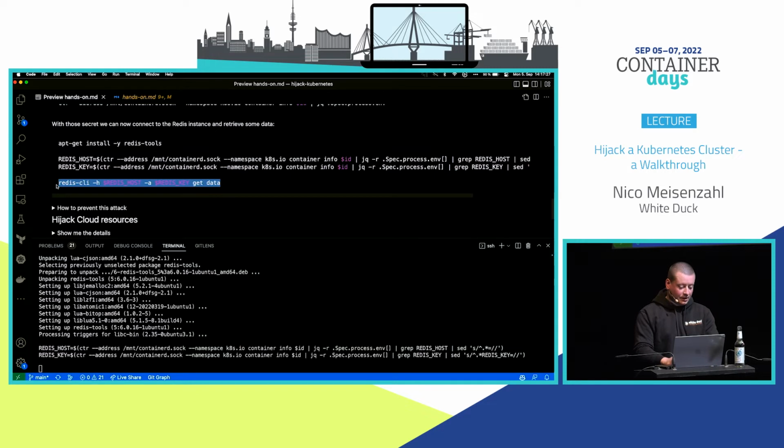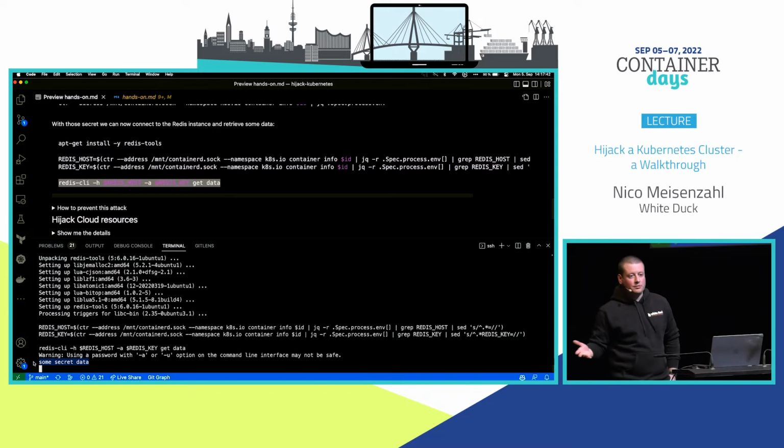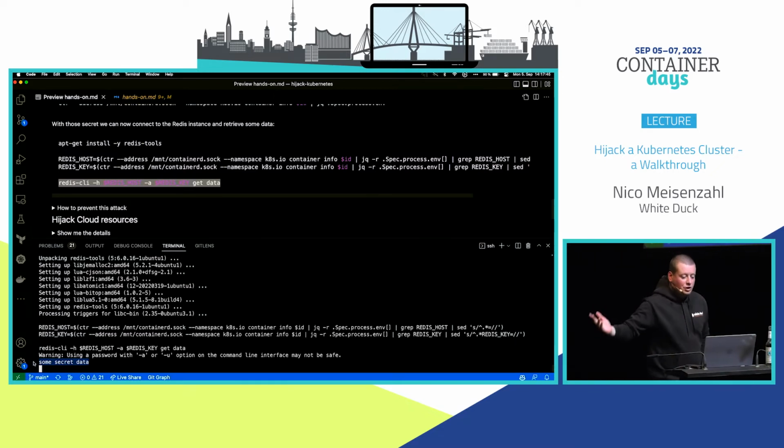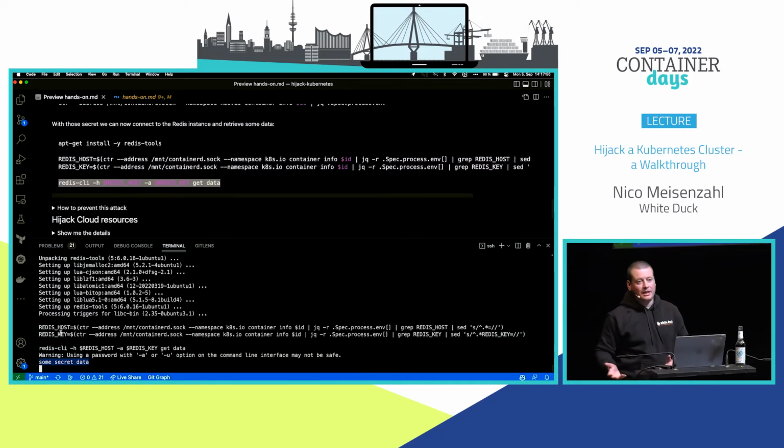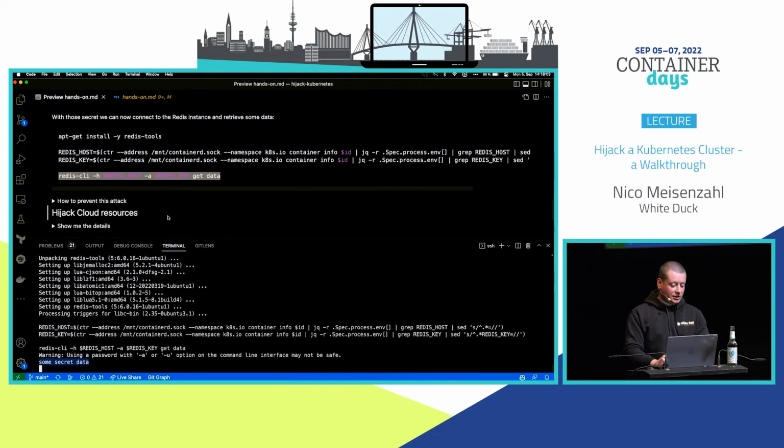So let's see. We're doing a Redis CLI, providing the host name, providing the Redis key, and doing a get data here. And let's see. Okay, we're getting a warning because we shouldn't provide the password here on the command line, and here we're seeing some secret data. So we were able to talk to a Redis we didn't know before. We can now maybe also update the data, delete the data, dump the data, and I don't know, sell them afterwards, doesn't matter. But it's really bad. We were able to get access to data from a completely different application just by getting access through any kind of security issue.